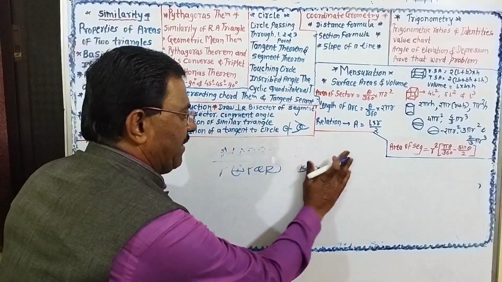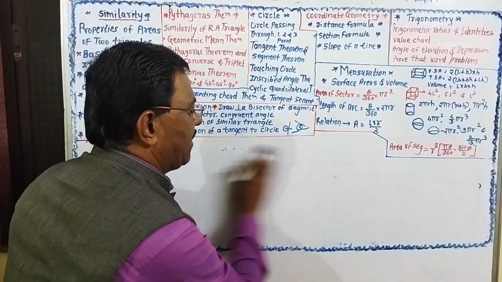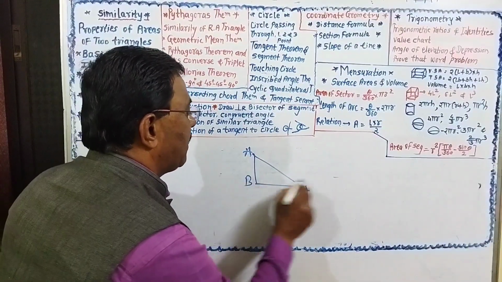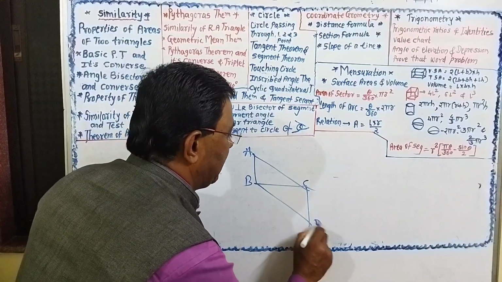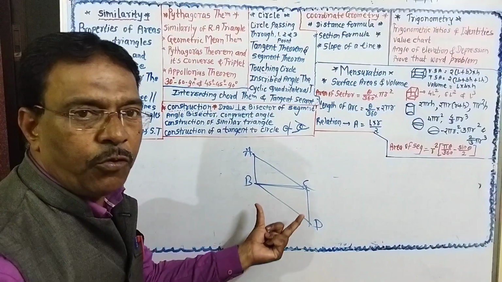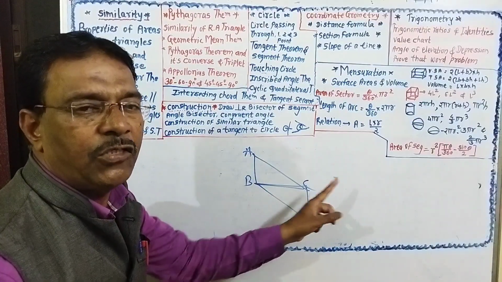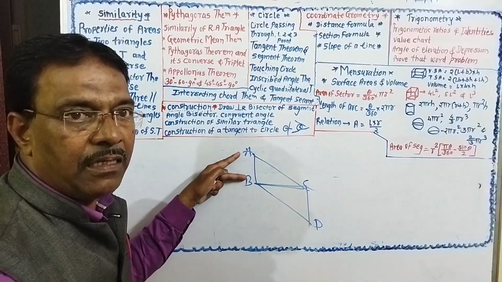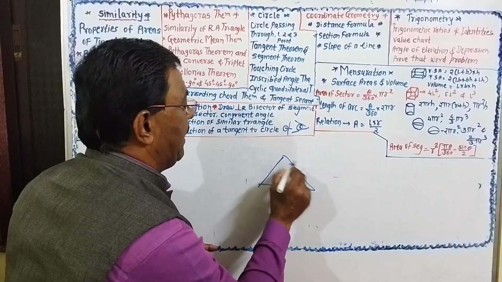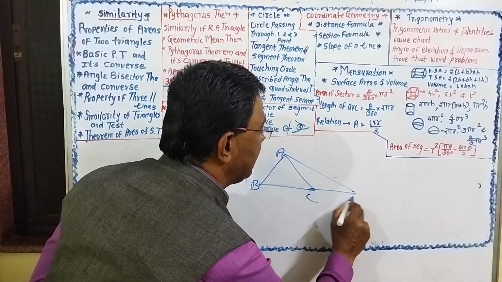But the second question will be there: if the base of both triangles is the same. Suppose this is triangle ABC and this is triangle BCD, the base of both triangles is the same. So if the base of two triangles is the same, then the ratio of the areas is equal to the ratio of their corresponding heights. And in the same case, if this is triangle ABC and this is triangle ACD,